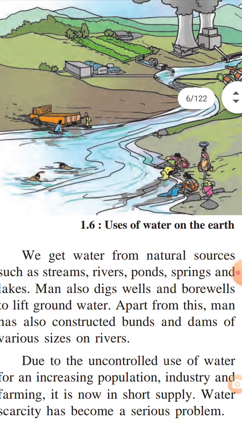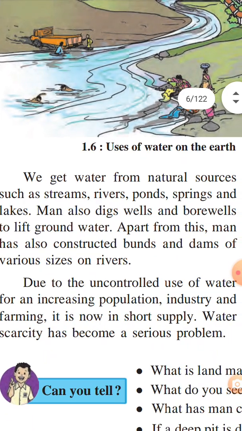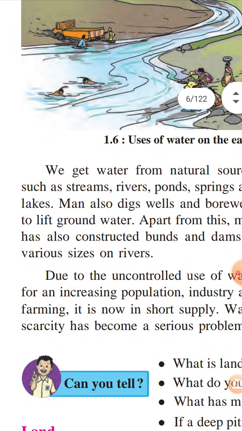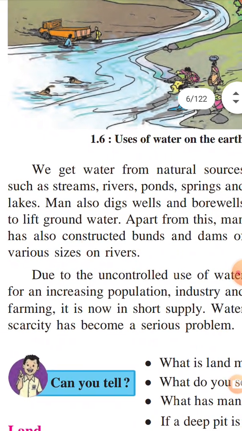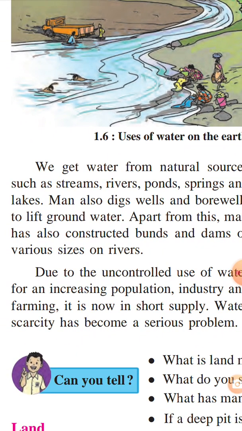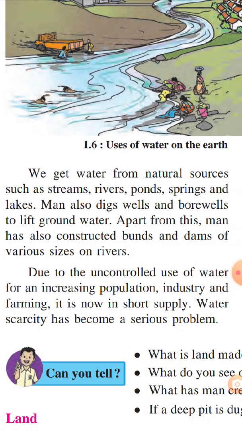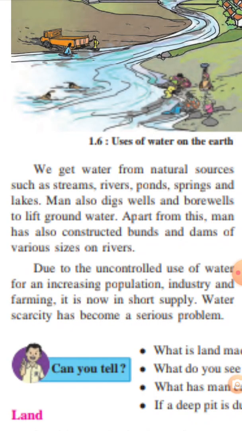Okay, we get water from natural sources such as streams, rivers, ponds, springs, and lakes. Man also digs wells and borewells to lift groundwater. Apart from this, man has also constructed ponds and dams of various sizes on rivers.